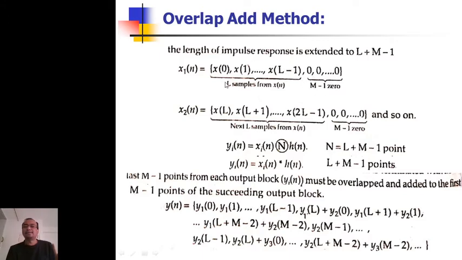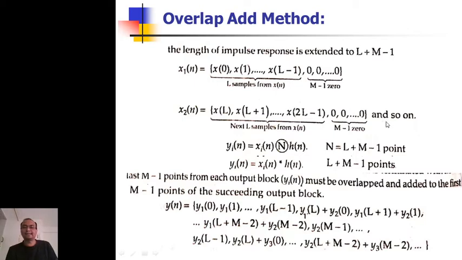I collect the first L samples of x(n) as a frame x1 and pad M minus 1 zeros. The h(n) I already have, which is an M-point sequence, and I will pad L minus 1 zeros to it. So I will also make it of length L plus M minus 1. Similarly, I get the next frame x2(n), which starts from sample number L and ends at x(2L minus 1). When I get this frame, I will also pad M minus 1 zeros at the end, and so on.